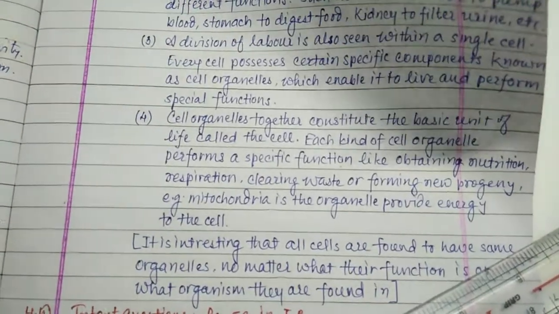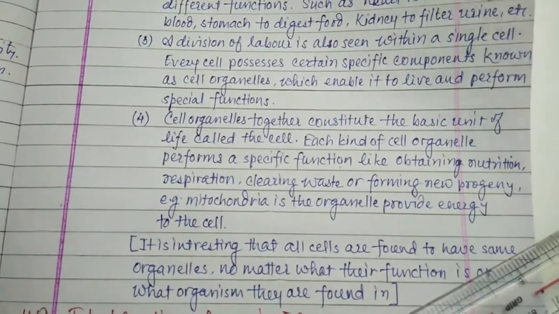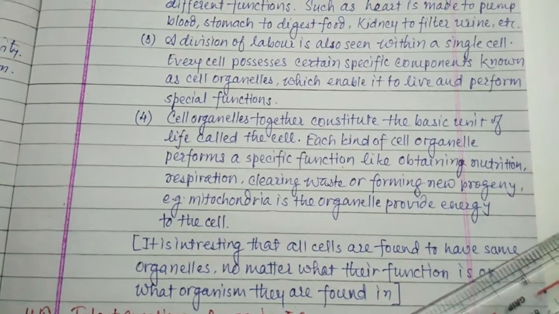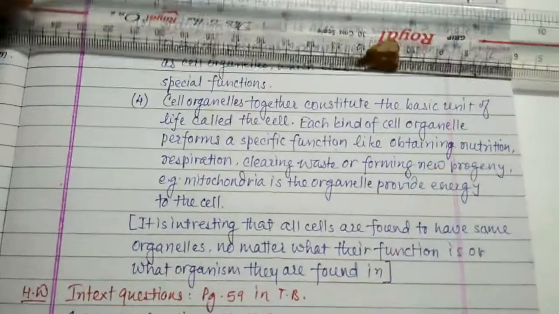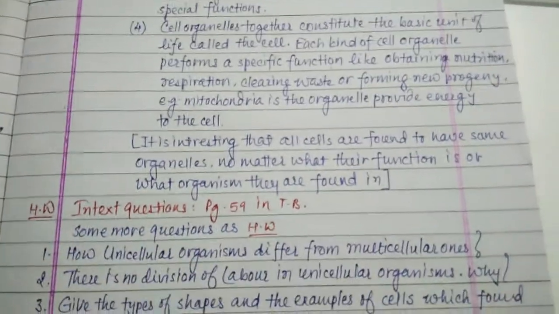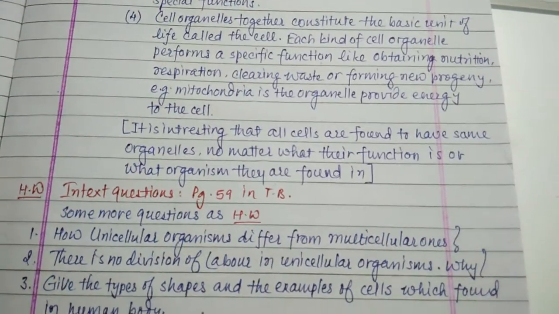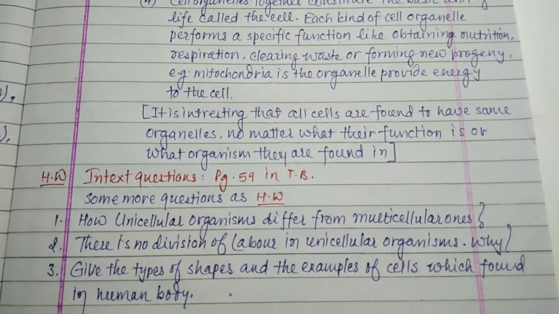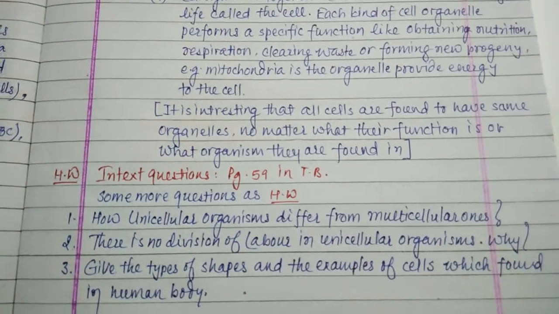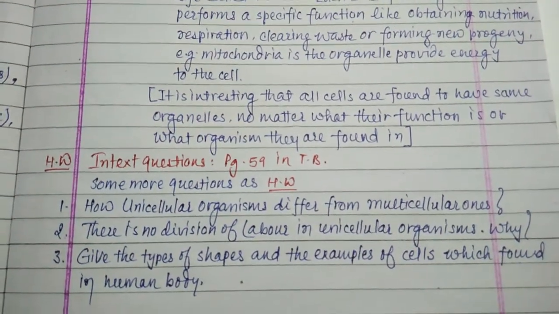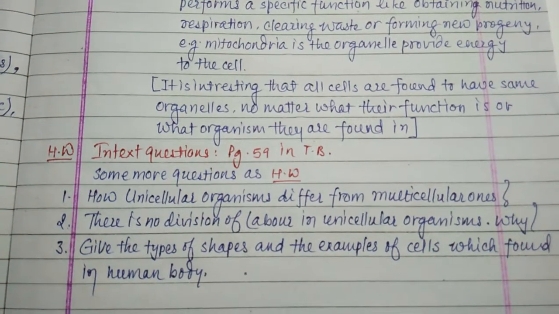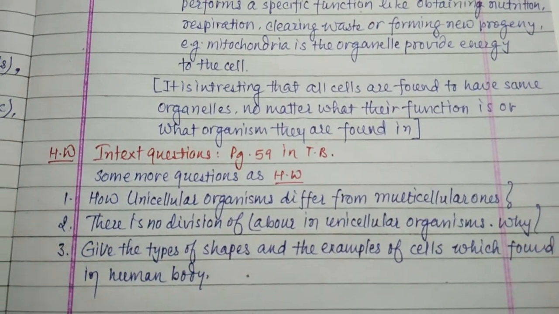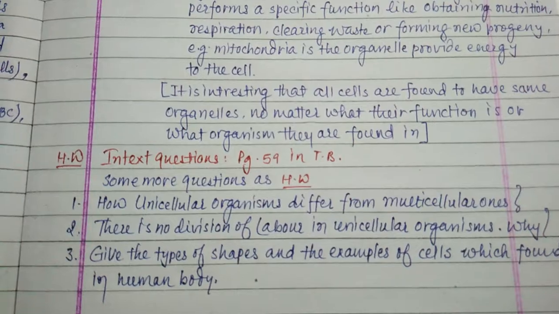Lysosome is related to the clearance of waste from the cell, etc. It is interesting that all cells are found to have some organelles. Some organelles are common in all the cells, no matter what their function is or what organisms they are found in.